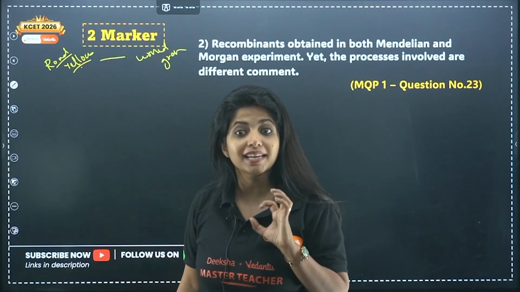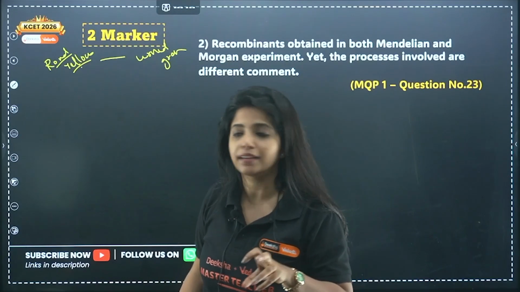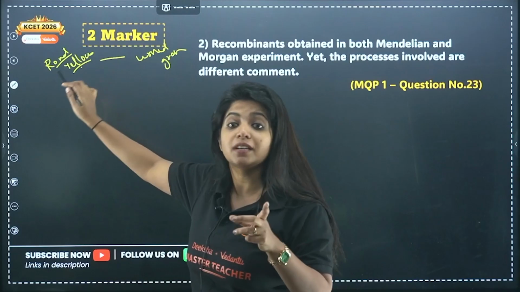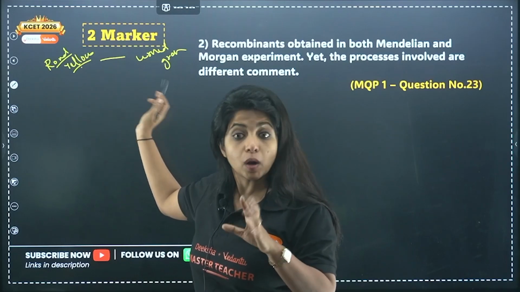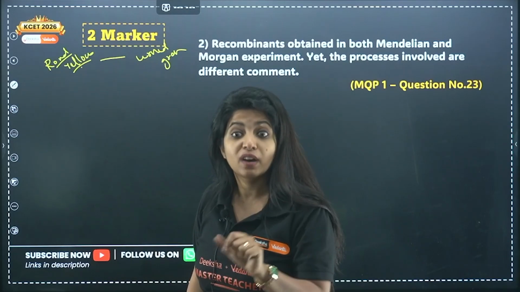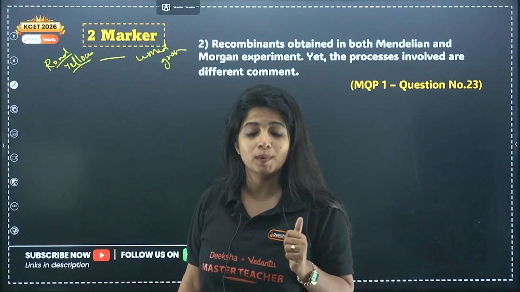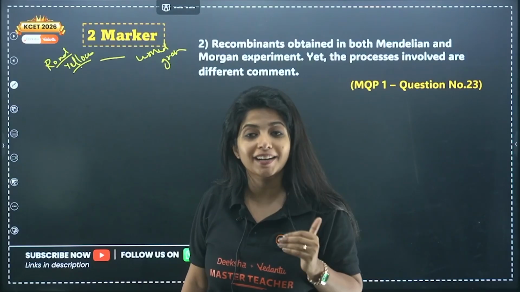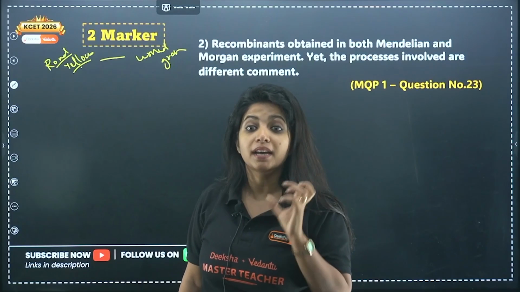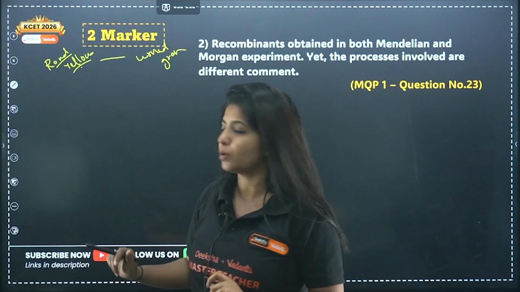So that means it's a non-parental character. It's not a character that you see in the parents. Wrinkled was with green. Round was never with green, but you see that. Why, my dear children? Because new combinations have been formed there. Recombinants are coming up there. That is what you mean by recombinants. New combinations are showing up there.